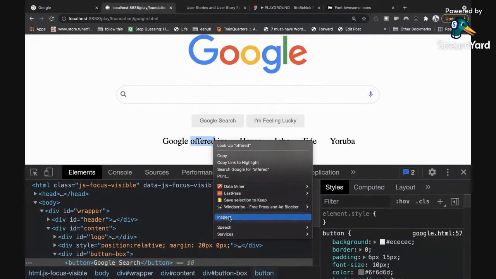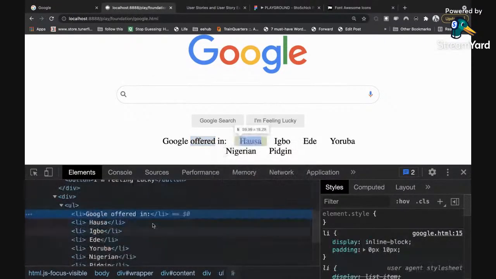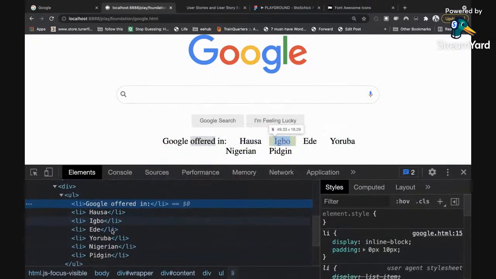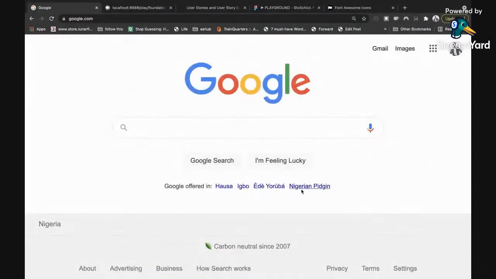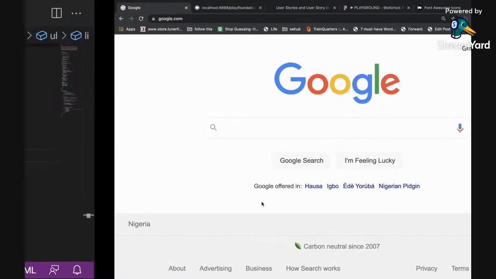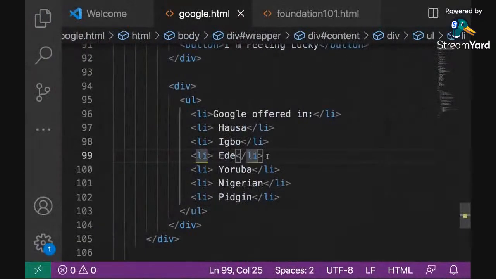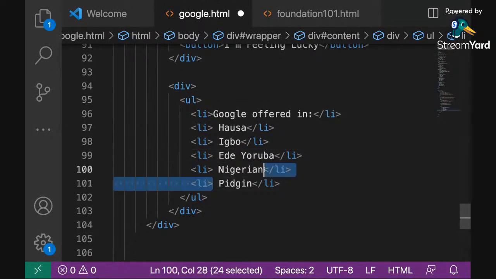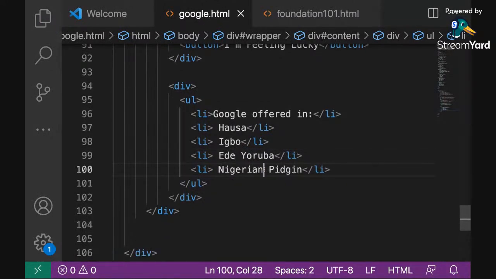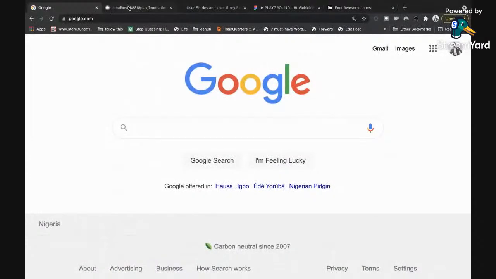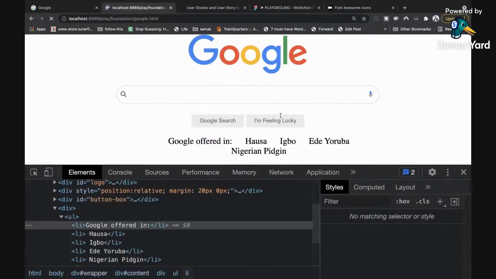So what I'm going to do is inspect again. Then I have all of these here. I think something is missing. Nigerian Pidgin is one thing, Ede Yoruba is one thing. So it's just 4 of them, not 6. Ede Yoruba is actually just 1, they are together. Nigerian Pidgin is also 1, they are together. All right, great. So I'm going to refresh again so that we get that. So now we have it.